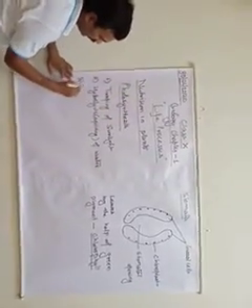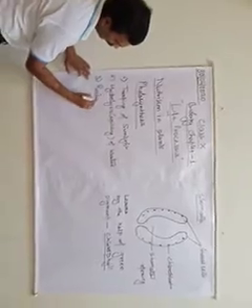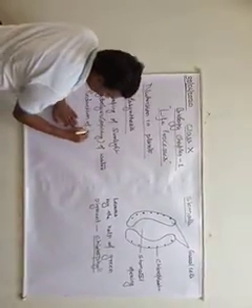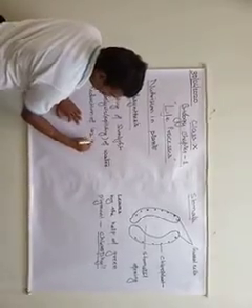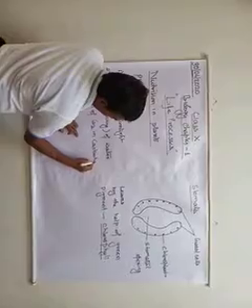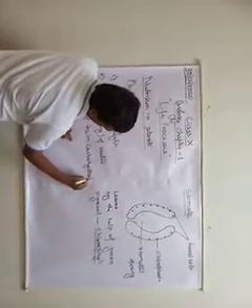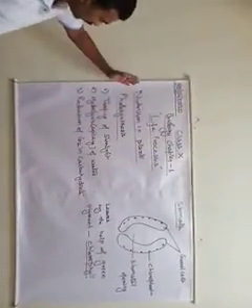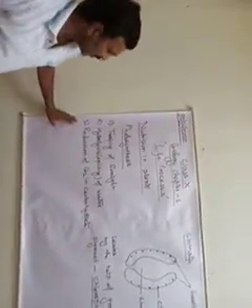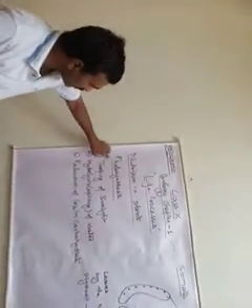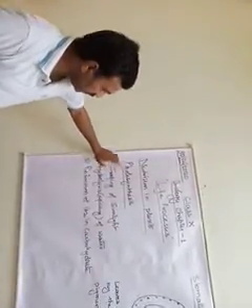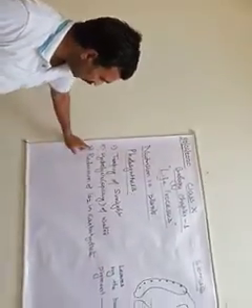And third, reduction of CO2 into carbohydrate. These are the 3 steps which are involved in the process of photosynthesis. That's why I told you just now that photosynthesis is a process of processes. There are 3 steps, there are 3 processes.